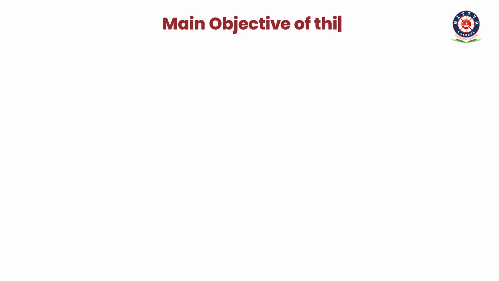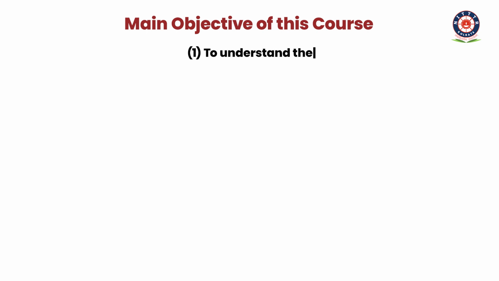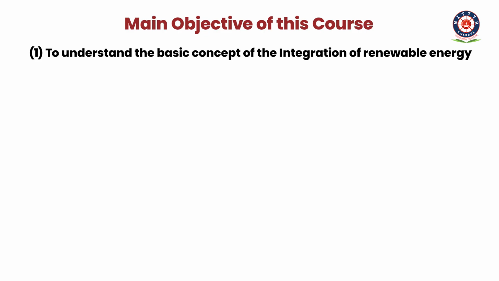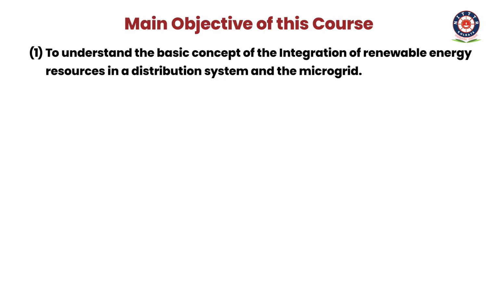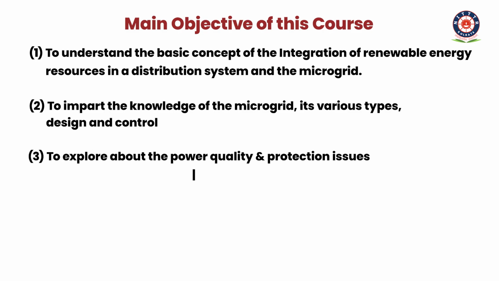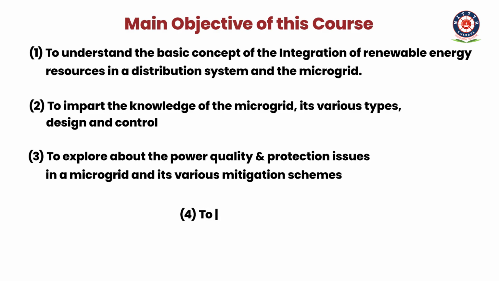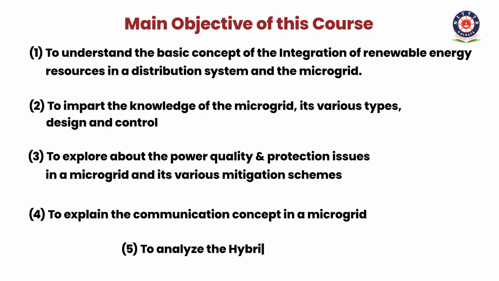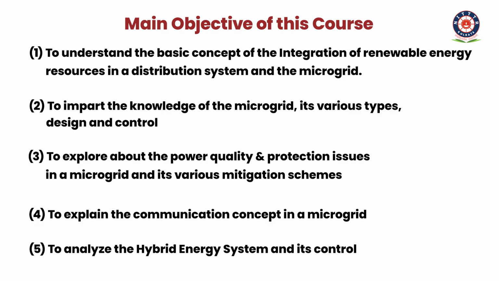The main objective of this course is number 1, to understand the basic concept of the integration of renewable energy resources in a distribution system and the microgrid. Number 2, to impart the knowledge of the microgrid, its various types, design and control. Number 3, to explore the power quality and protection issues in a microgrid and its various mitigation schemes. Number 4, to explain the communication concept in a microgrid, and number 5, to analyze the hybrid energy system and its control.